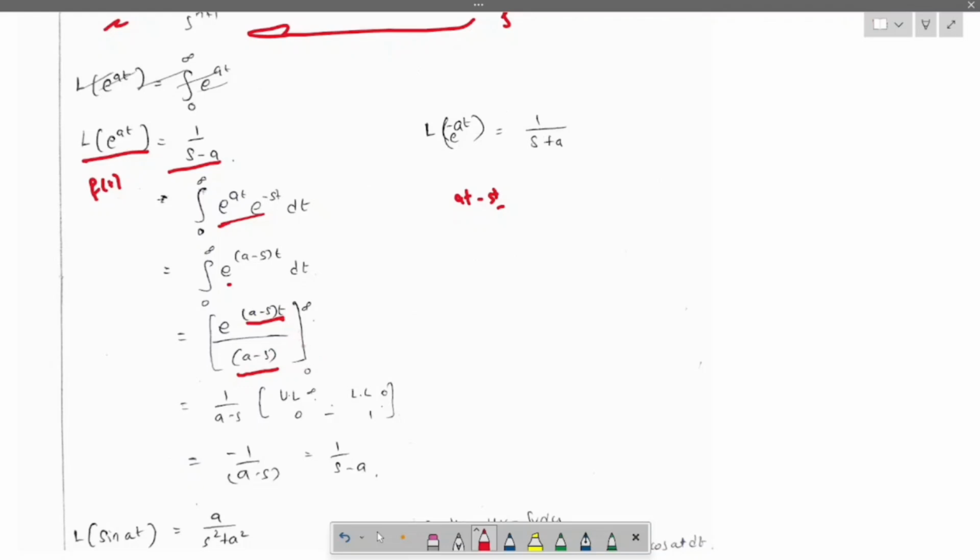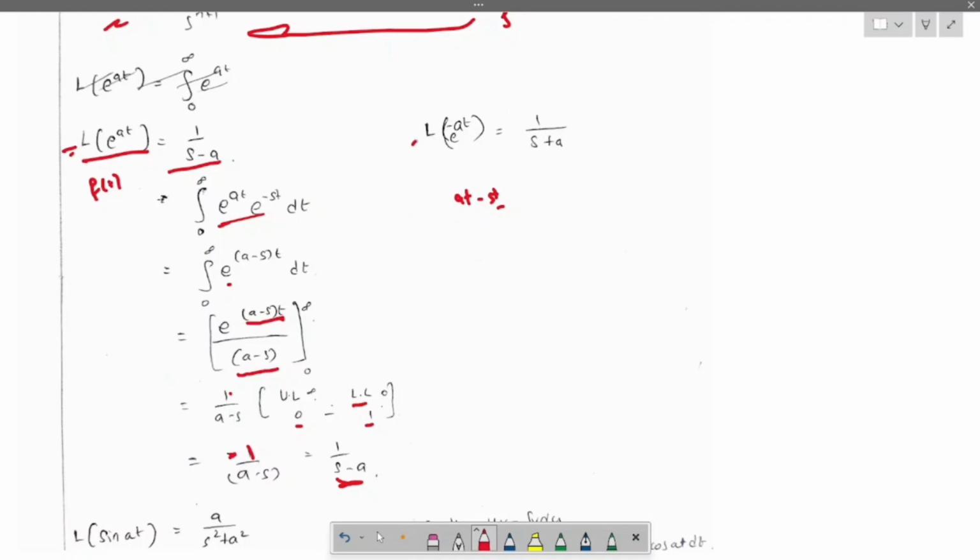When we go with the upper limit, e power infinity is 0, and for the lower limit, e power 0 is 1, right? So it is 1 by a minus s, times 0 minus 1, which is minus 1. So in the numerator we get minus 1 over a minus s. Let us adjust the sign in the denominator, giving 1 by s minus a. This is how the Laplace of e power at will be.